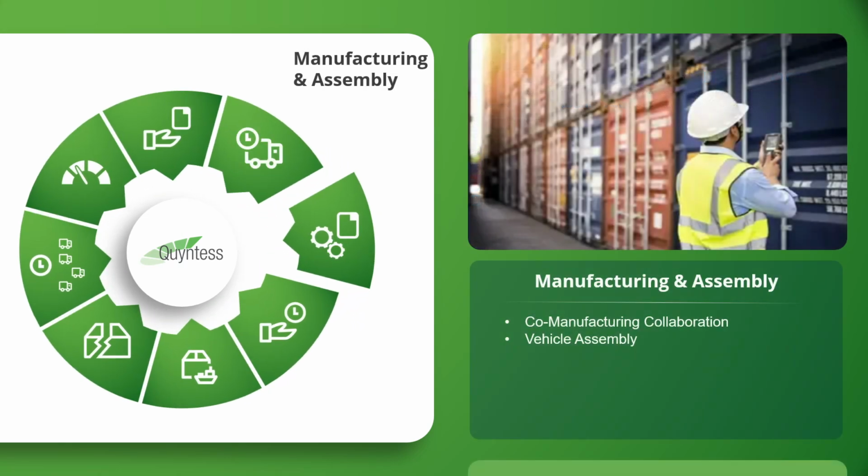The manufacturing and assembly area integrates external manufacturing and co-manufacturing partners. Pre-production and assembly steps can be digitally coordinated and seamlessly integrated into the overall process. This reduces manual coordination effort and improves planning reliability.